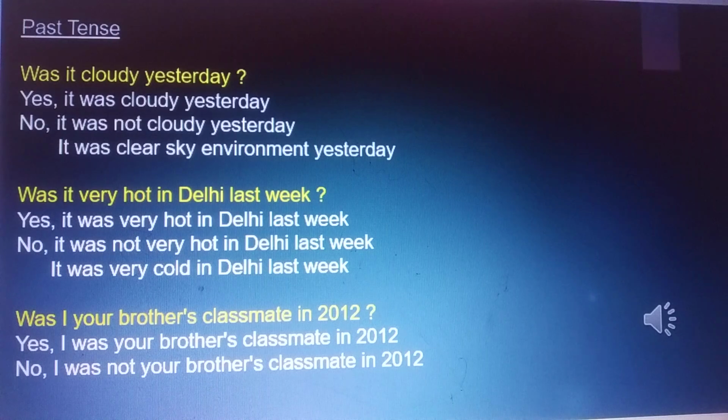Was it very hot in Delhi last week? Yes, it was very hot in Delhi last week. No, it was not very hot in Delhi last week. It was very cold in Delhi last week.